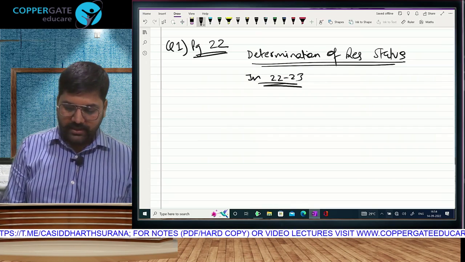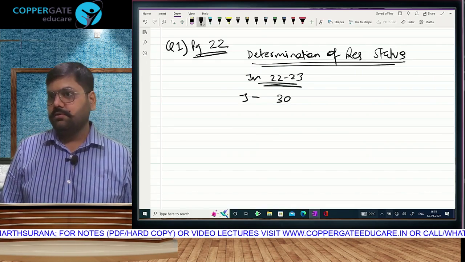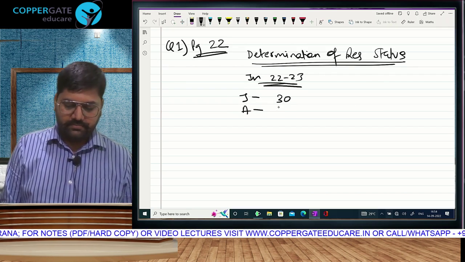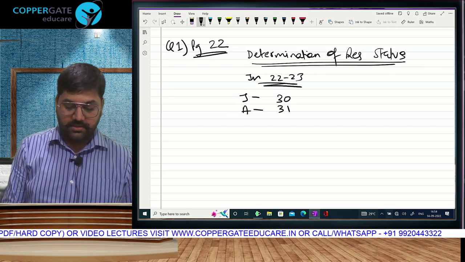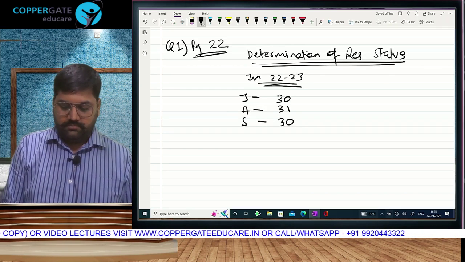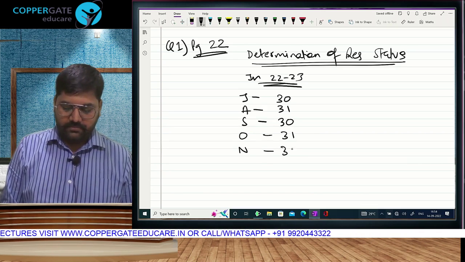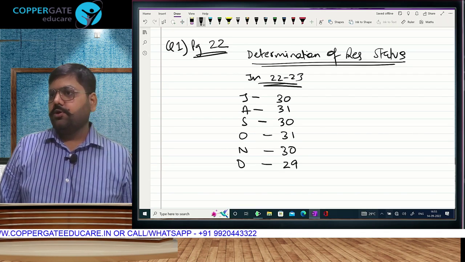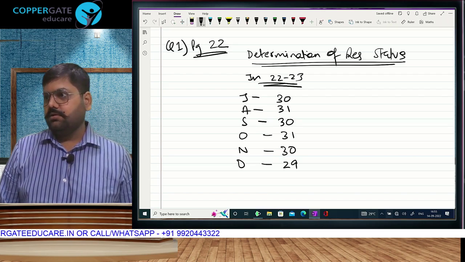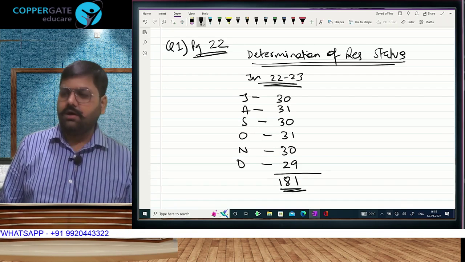Other than that, in July we can take 30 days, since we are excluding the first day. Continue. August, 31. For that you should also know how many days are in each month; that's also a task. September, 30. October, 31. November, 30. December, 29. Why 29? Because the 30th we are as of now leaving. What is the total? 181. It comes to 181.